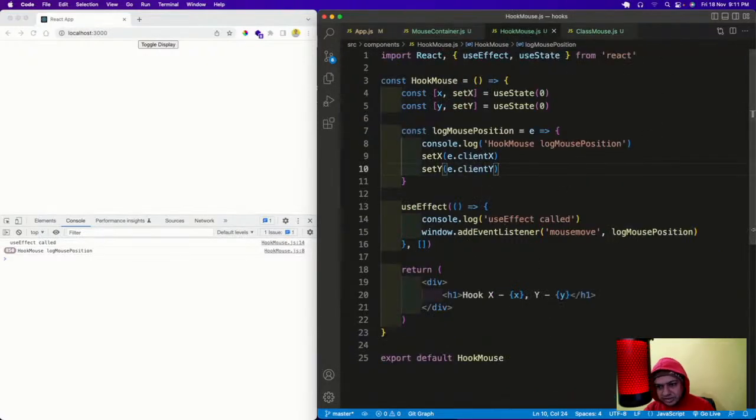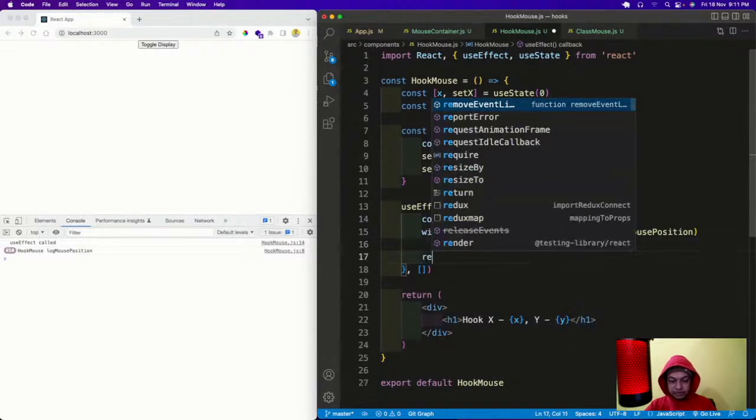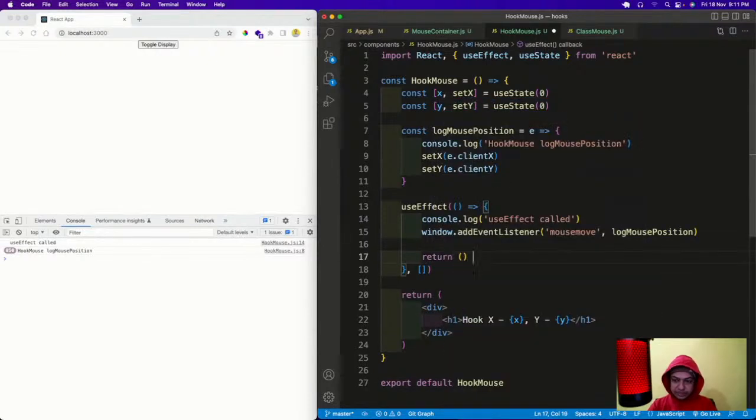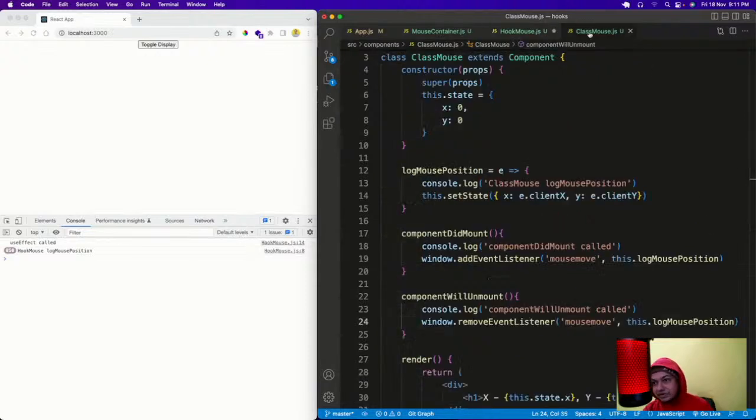So we don't have any lifecycle method here, so it is done in a different way. It is done in this way: we have a return, return this, and then inside this I will have this code actually.